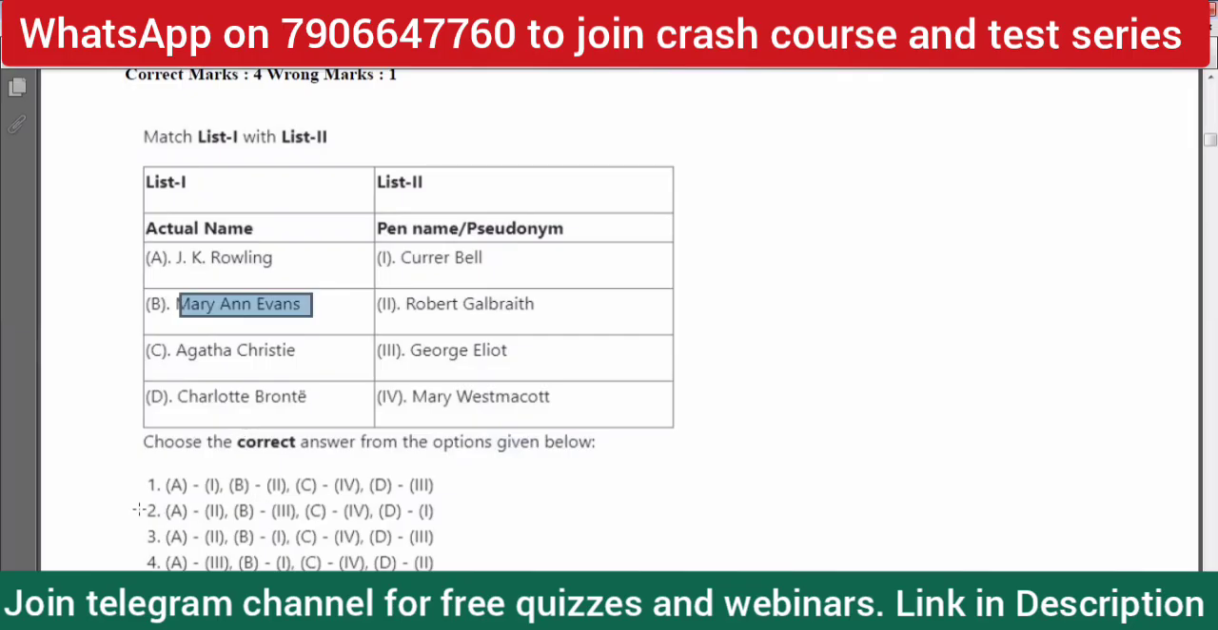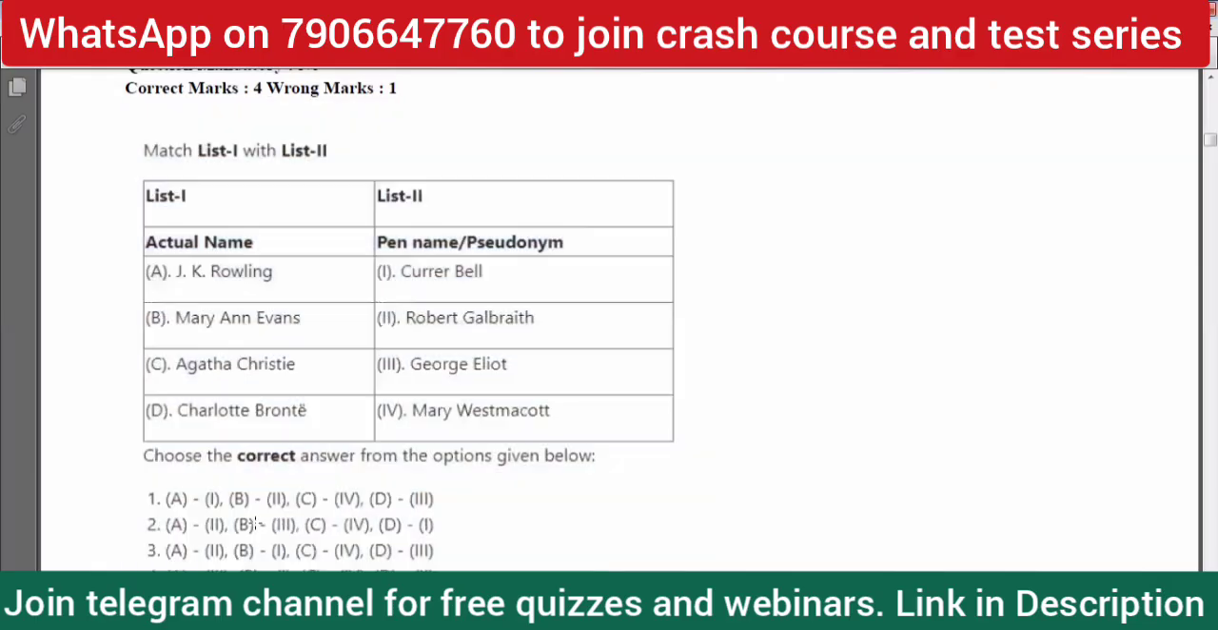Now only in option two is B matched with option three. So the correct option is of course two. We can find the other things too. Charlotte Bronte is of course Currer Bell, as you can see, so D1. Agatha Christie is of course Mary Westmacott, and J.K. Rowling is Robert Galbraith.